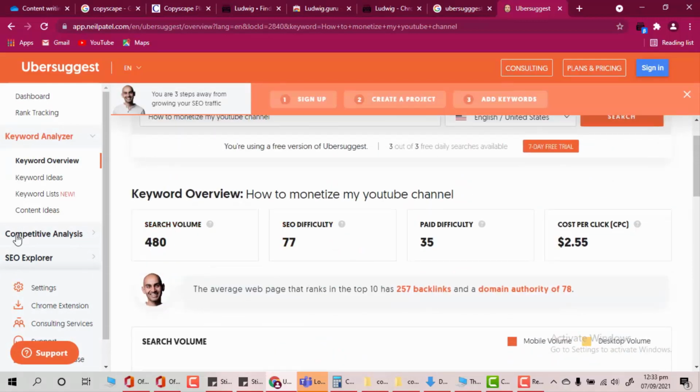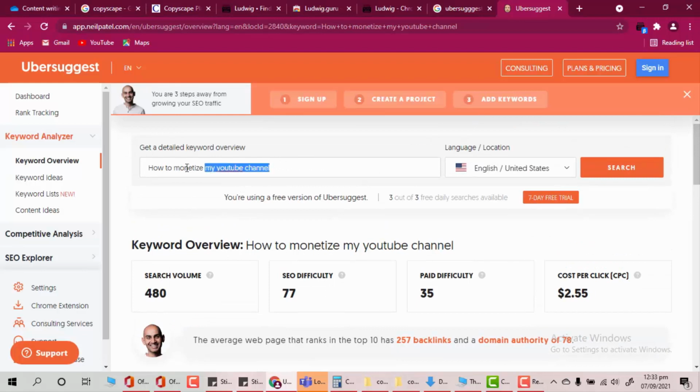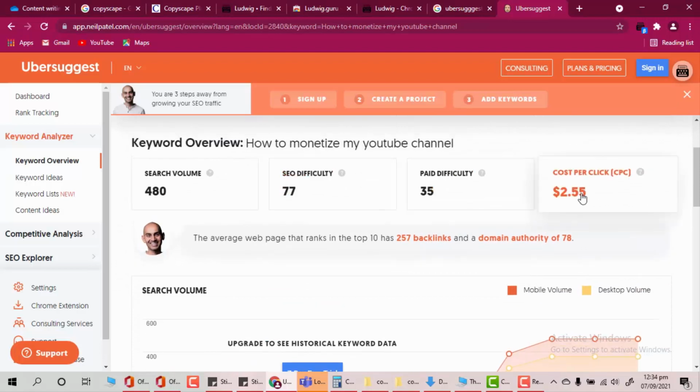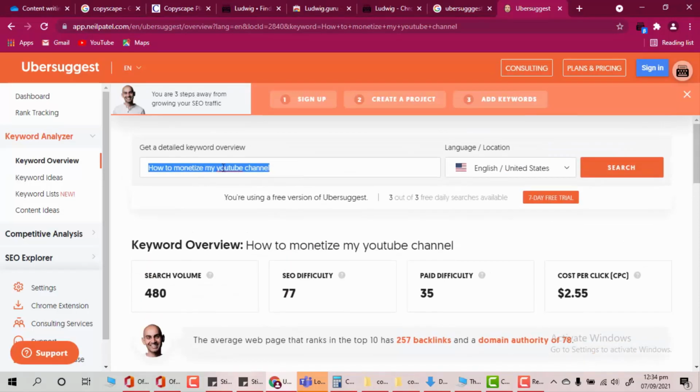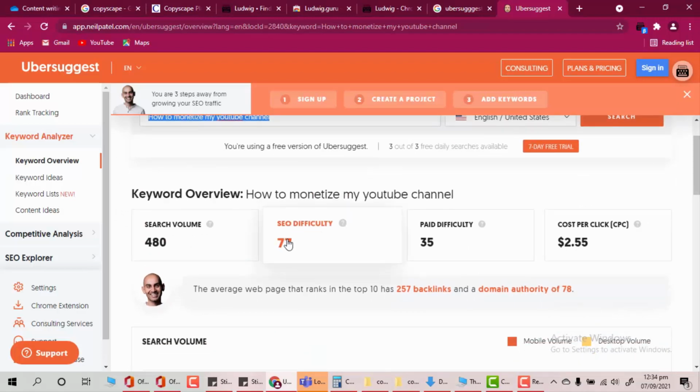Here it shows that this is a random topic, a topic that I've selected to write an article on. It shows the CPC, which is cost per click. That's actually for advertisement purposes. That's the SEO difficulty, right? So it's the estimated competition in organic search. The higher the number, the more competitive. Here it shows that the topic which I've written here has a 77 SEO score, right?